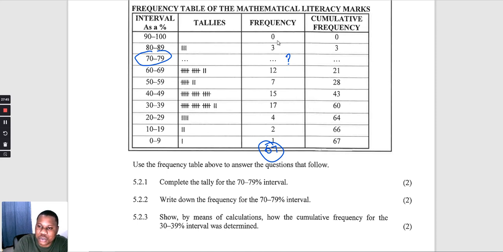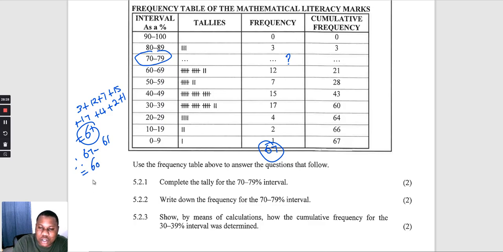So what are we going to do? We're going to add all our available numbers and subtract them from 67. So it's going to be 3 plus 12 plus 7 plus 15 plus 17 plus 4 plus 2 plus 1. Let's see how much we're going to have. That gives us 61. Therefore, we say 67 minus 61. Therefore, these learners, they were 6.